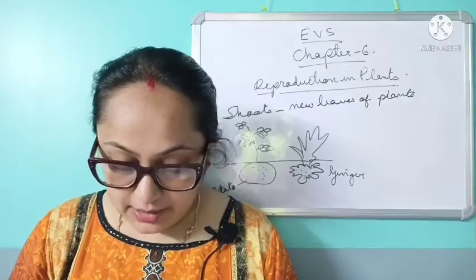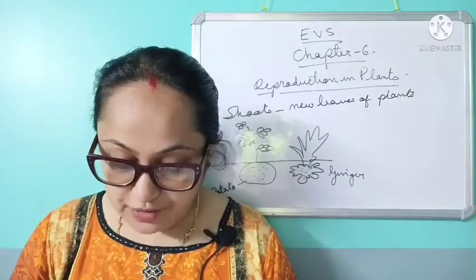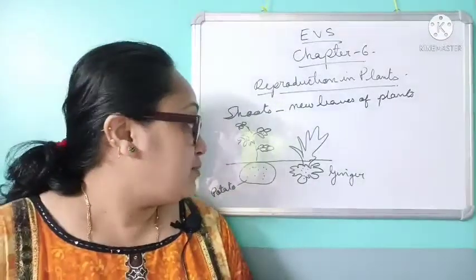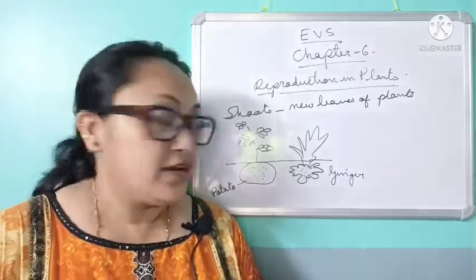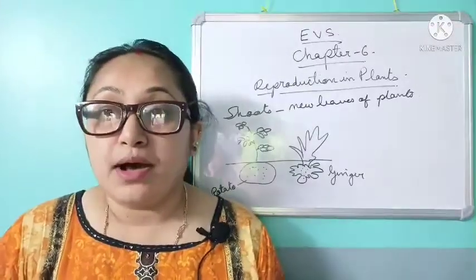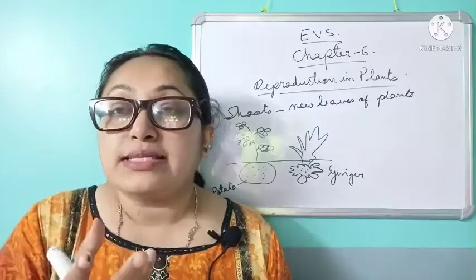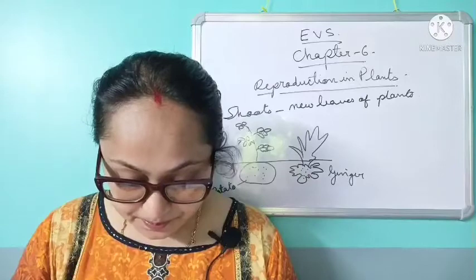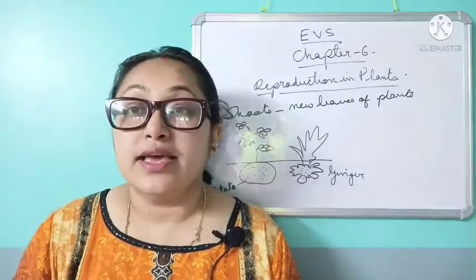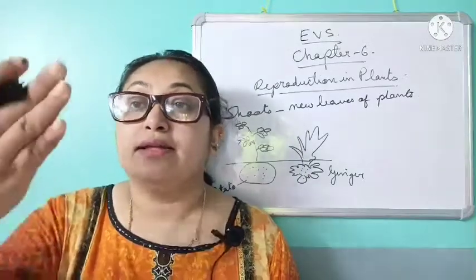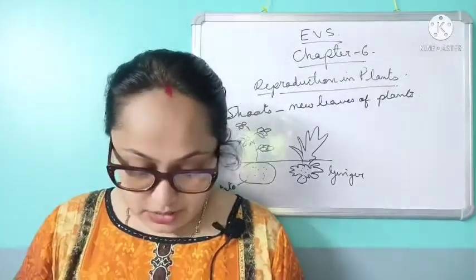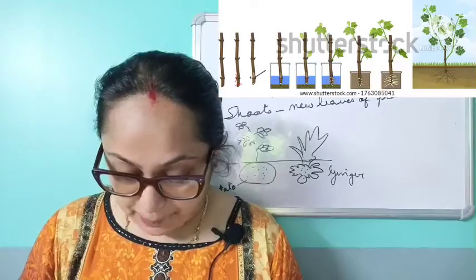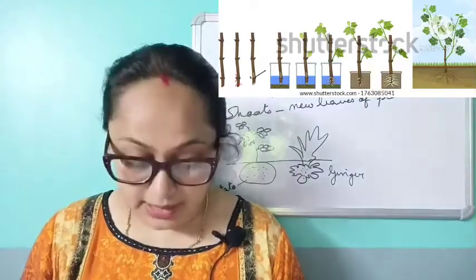Sometimes farmers and gardeners grow new plants from pieces of stem. Now we have seen the various kinds of vegetables which are grown. Some are underground stems, and new plants can also be grown from bulbs, like onion. Farmers and gardeners also plant by cutting the stem. These pieces have one or two buds on them and are called stem cuttings. So this process is called stem cutting.